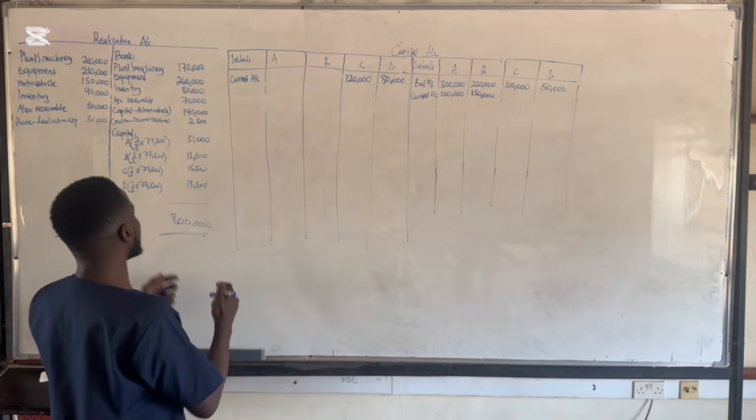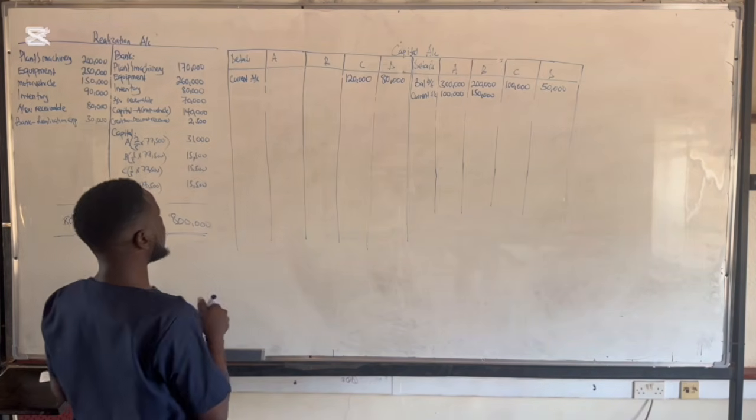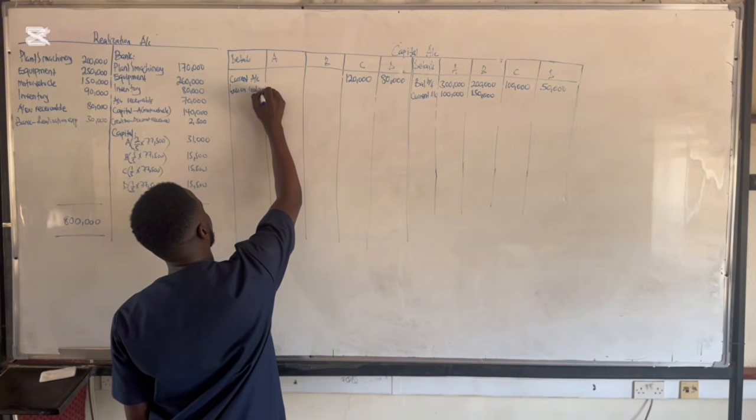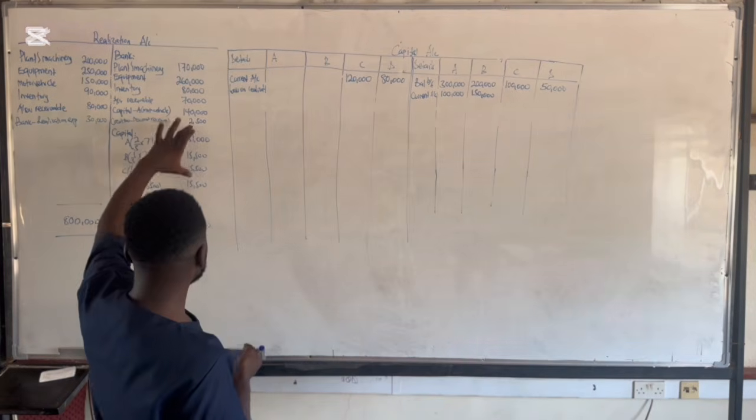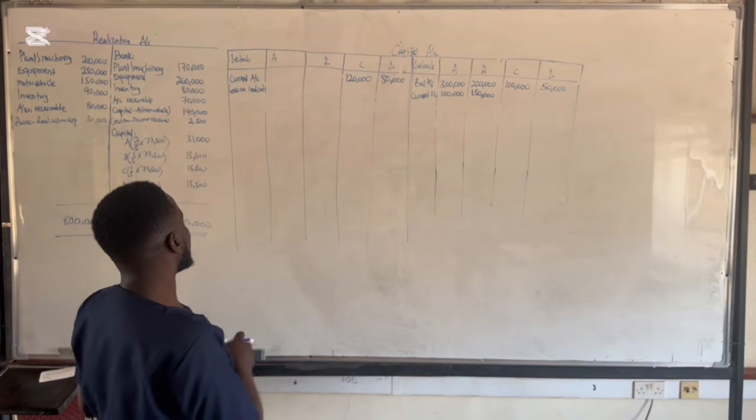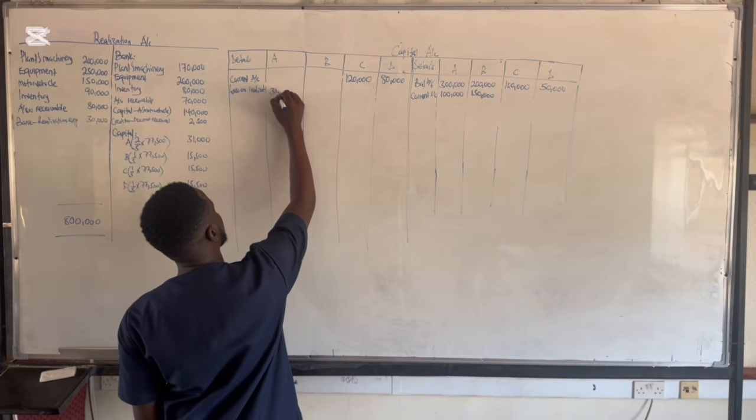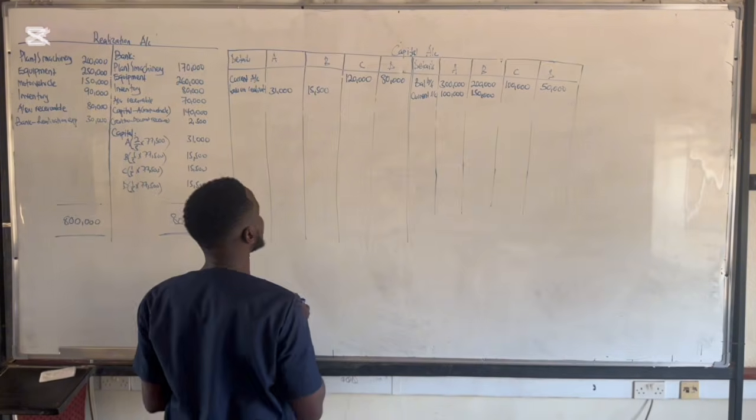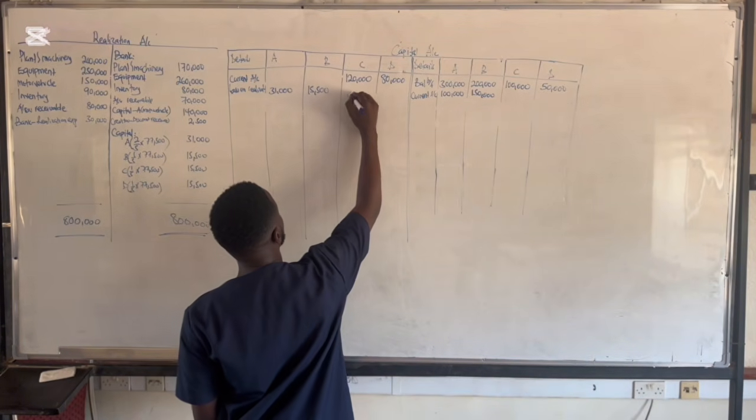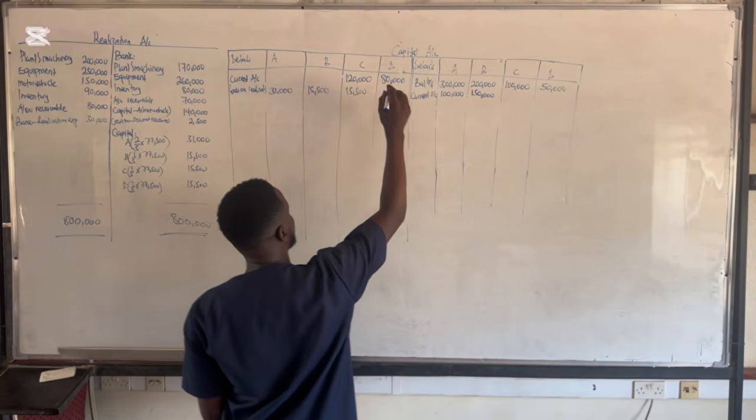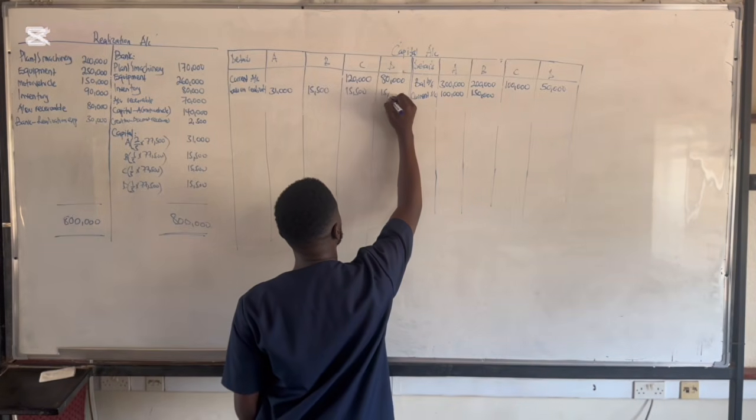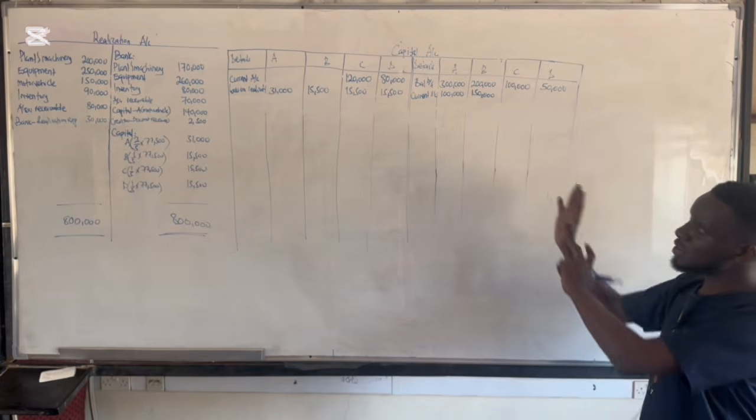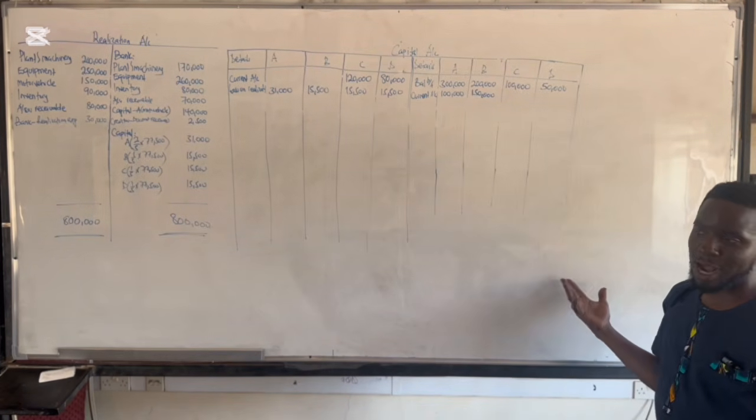Then after that, we can bring in our loss on realization. So we say loss on realization. Now here, it is on the credit side, that's why I'm bringing it to the debit side here. So for partner A, we take 31,000. For partner B, we take 15,500. Then for partner C, we take 15,500 as well. And then for partner D, we also take 15,500.